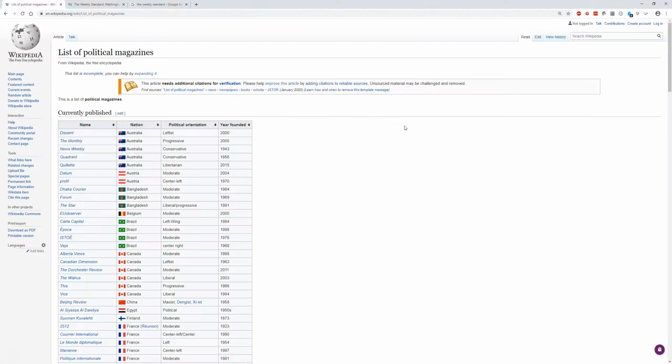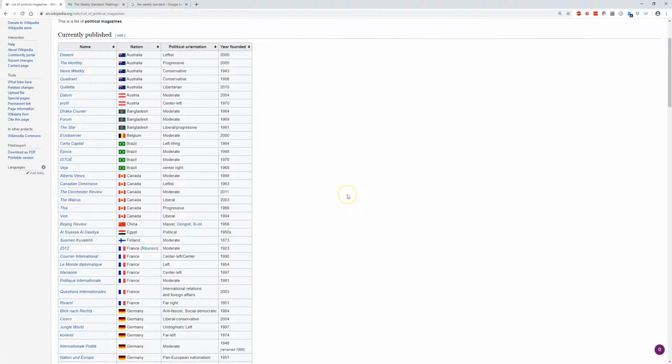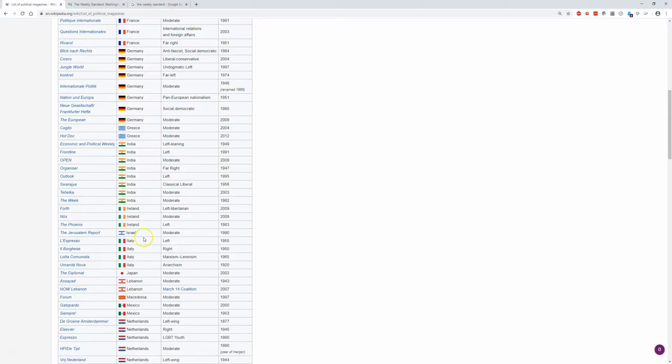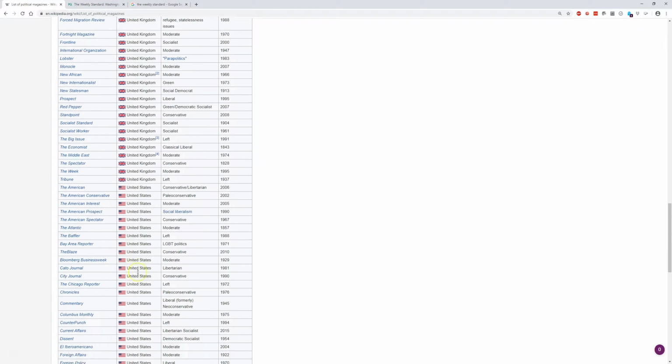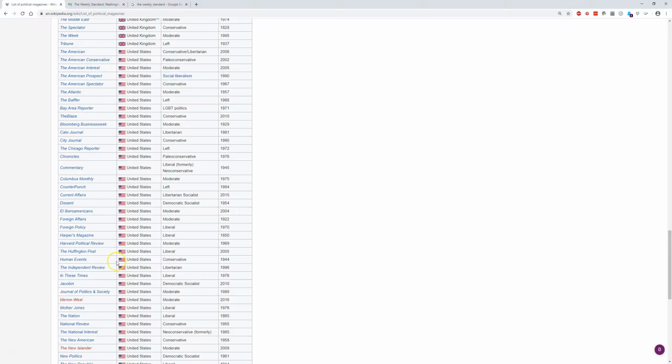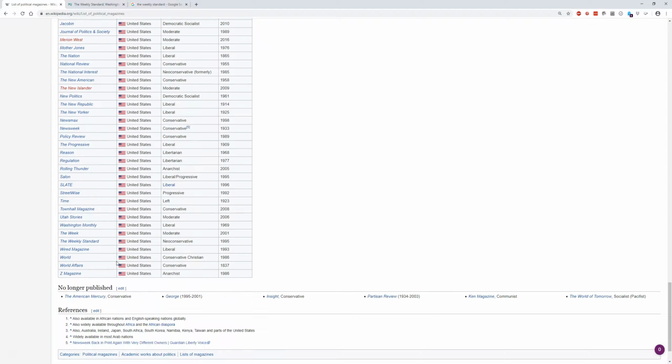It's not comprehensive, but you can scroll through. It's organized by country, so we're going to go down to the United States. From there, it's alphabetical. We see the Weekly Standard here, and see that it is neoconservative. So those are a couple ways to figure that out.